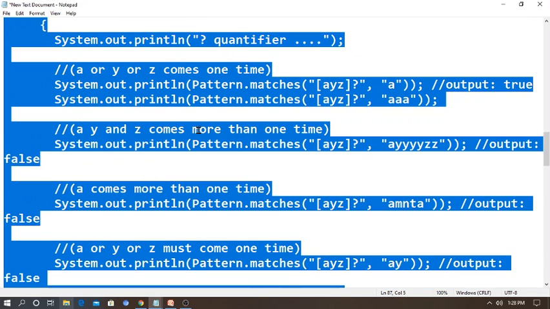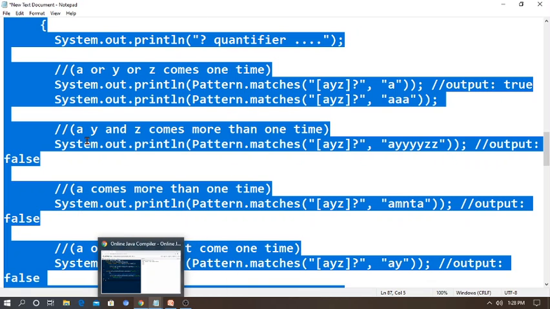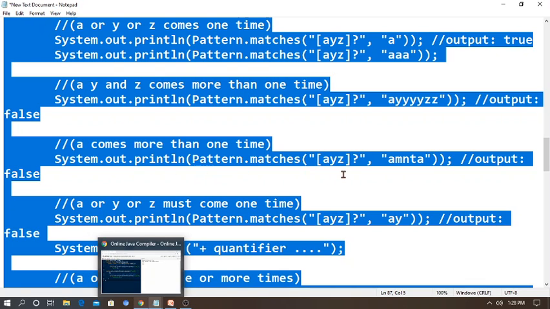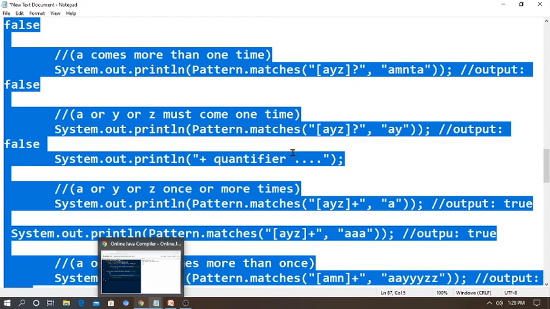And then AYZ comes more than one time. Then SOP Pattern.matches of again AYZ question mark, then I'm going to check AYZ. What is the output? It may come false. Just now I told you, if you want to check AYZ coming more than one time, it is not possible. Only one time you can check in the given program. Then A comes more than one time. Here also the same, so it will say false. Like this you can continue.